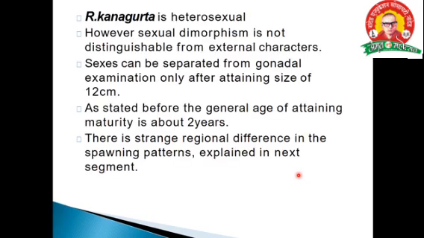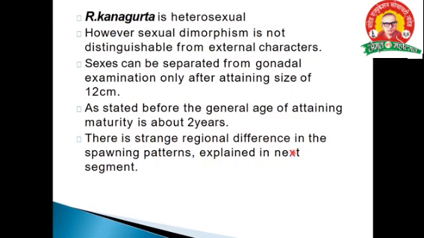Kangargutta is heterosexual. However, sexual dimorphism is not distinguishable from external characters. Sexes can be separated from gonadal examination only after attaining a size of 12 centimeter. It is an important point. That is, sexes can be separated from gonadal examination only after attaining a size of 12 centimeter. Okay. As stated before, the general age of attaining maturity is about 2 years. Generally, it matures in 2 years.